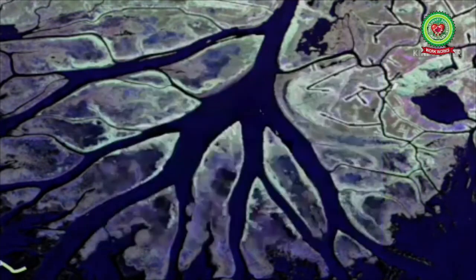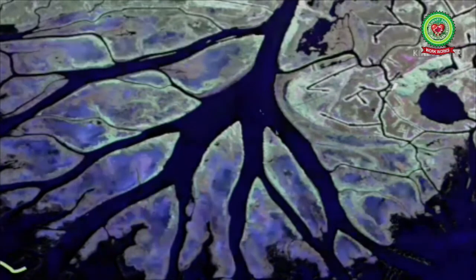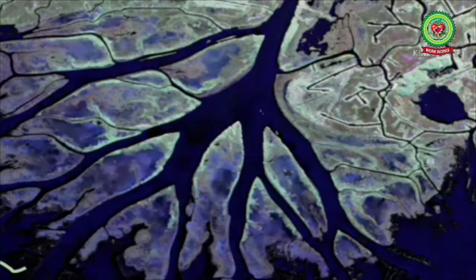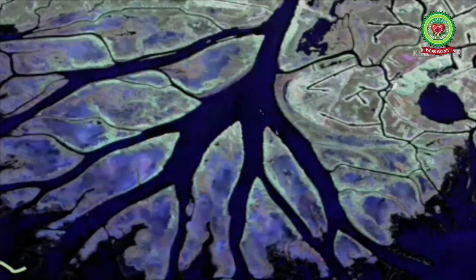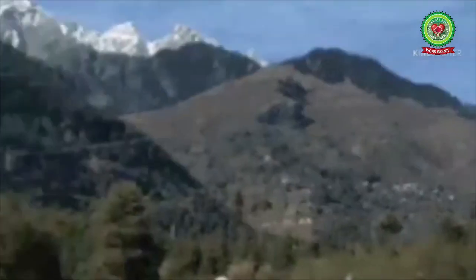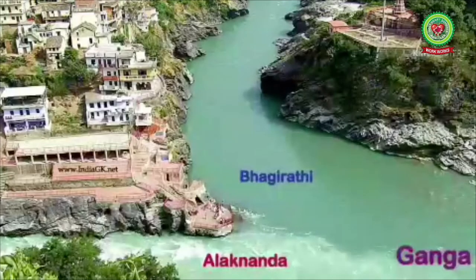All the rivers of the world do not form deltas because there are certain conditions for building up a delta. Some of the important conditions favorable for the formation of a delta are: number 1, there should be a large quantity of water in the upper course of the river so that sufficient sediment is available through its erosion work. Number 2, a large number of tributaries should join the main river so that additional sediment is available for the formation of deltas.